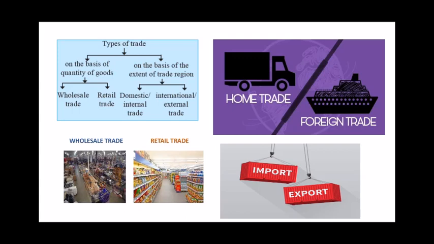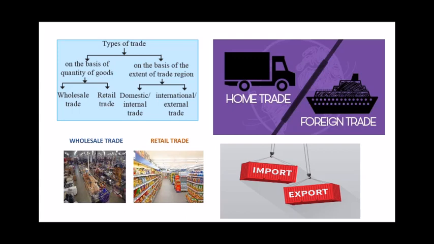Now children, wholesale trade is something where the traders buy commodities on a large scale from the producers, the people who produce the commodity. The commodities are also sold on a very large scale to the retail traders. So this is known as wholesale trading.